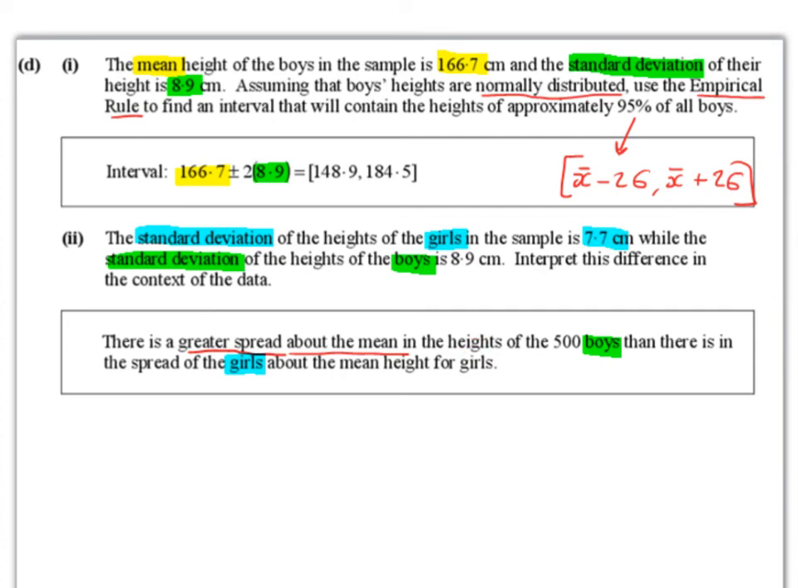So the spread of the data is like the range of the data. So the boys' standard deviation is 8.9 and the girls' standard deviation is 7.7. So there is a greater spread for the boys. The other heights are further away from the mean. There is more of a gap between the heights of the boys and the mean height of the boys. Whereas for the girls, the standard deviation is lower, which means that most of the girls are closer to the mean height.